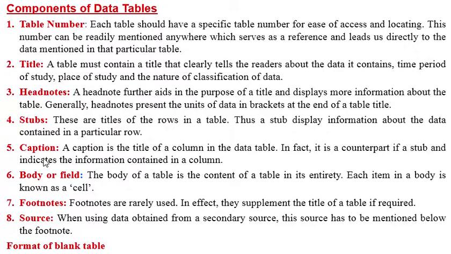Next is caption. Caption is the title of the column in the data table. In fact, it is a counterpart of a stub and indicates the information contained in the table. So caption is nothing but a title to the columns. To the columns you give a title. If you give it to the row, it is called a stub. If it is given to the column, then it is called a caption. In fact, it is a counterpart of a stub and indicates the information contained in a column.